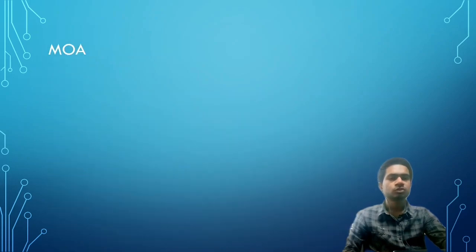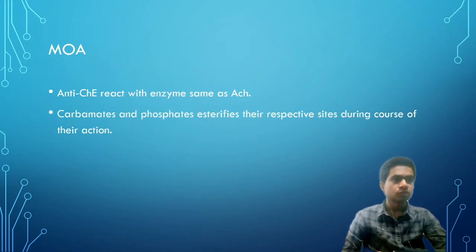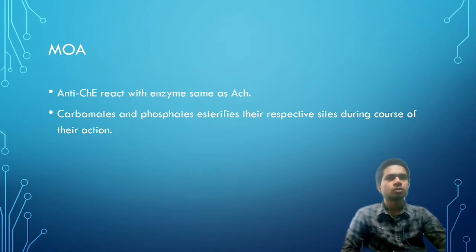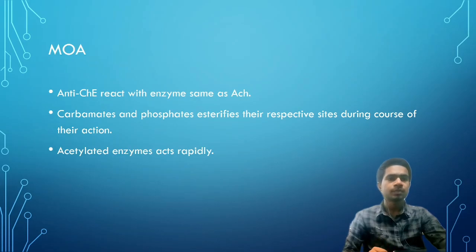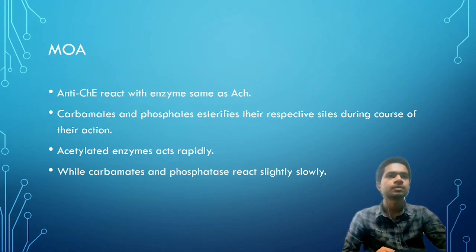Now let's focus on mode of action, that is MOA. Anti-CHE reacts with the enzyme the same as ACH. It is a very important point to know. Carbamates and phosphates esterify their respective sites during the course of their action, and by esterification they develop a bond. Acylated enzymes act rapidly, while carbamates and phosphates react slightly slowly. It is a very crucial point to be noted here.